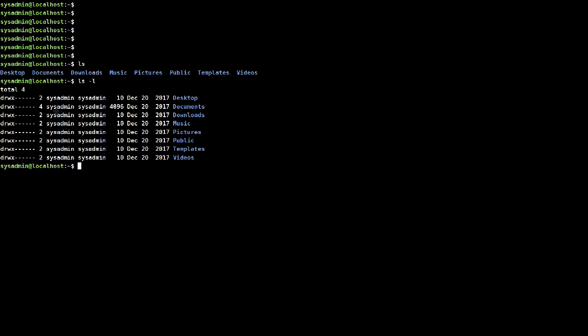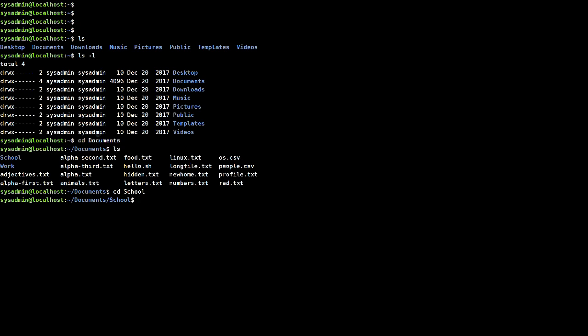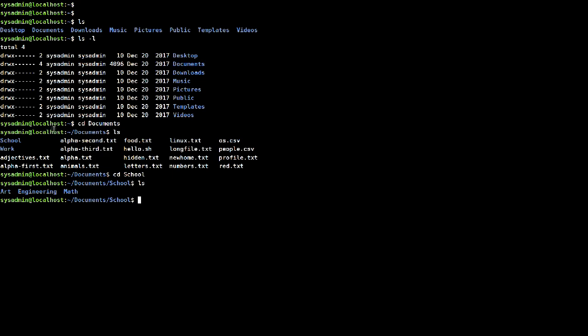Let's learn about how to change directories. Okay, let's go to cd documents, and let's see what is under documents with ls. And then type in cd school. So we're looking at what is inside the school folder right here, and then hit enter. And again, let's look up what is inside the school directory. ls. So that's all inside the school directory.